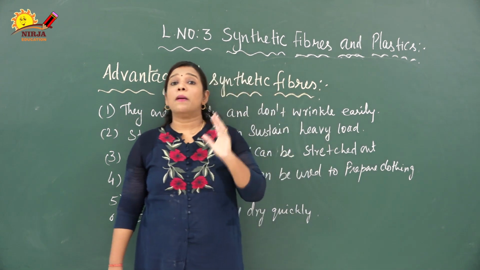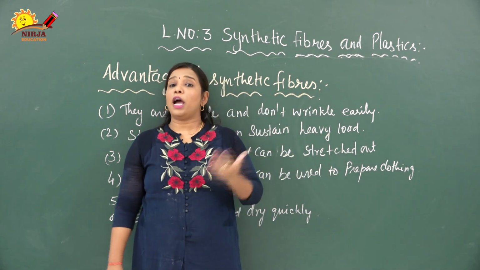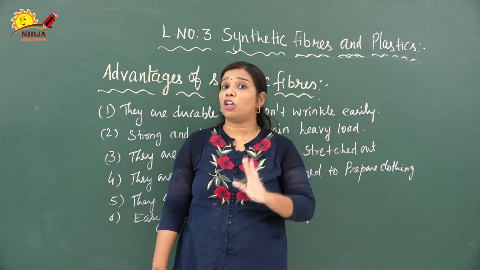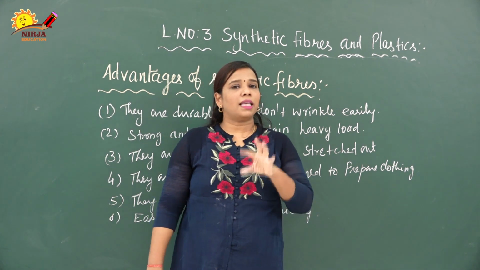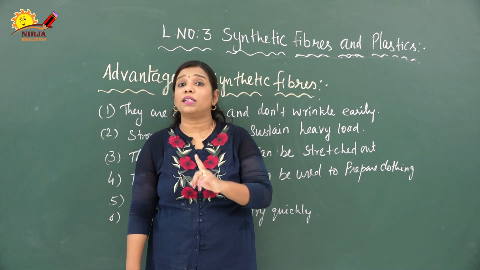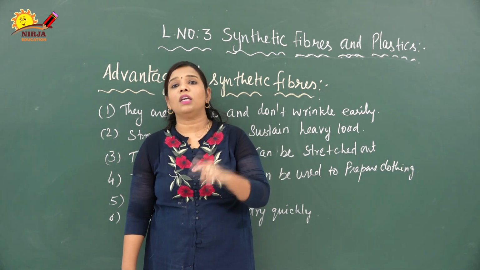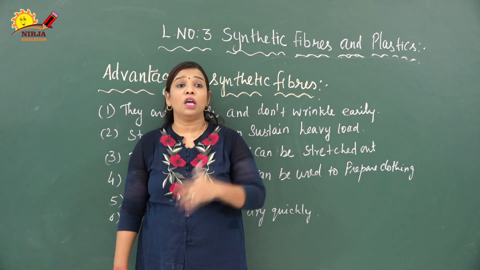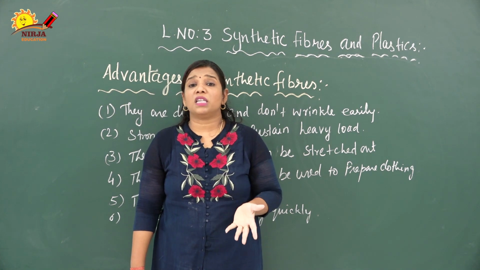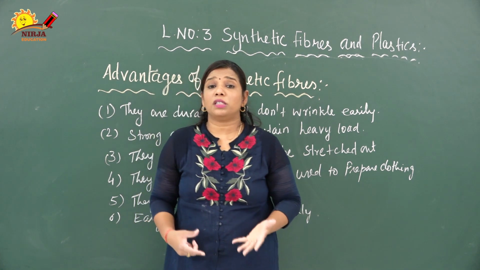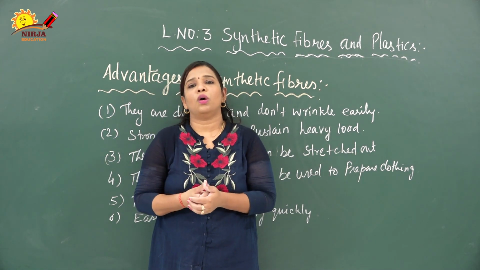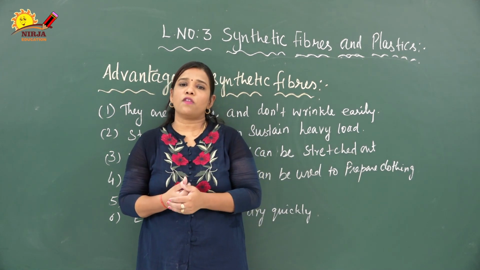The third one is they melt and burn easily. I told already, this is the sixth characteristic of synthetic fiber, they are inflammable. What is that? They can catch fire very fast. So that is the reason we should not wear synthetic fibers while cooking in the kitchen or near outdoor fires. That is the main disadvantage. Suppose it catches fire, it sticks on the body and gives severe burns also. So that is the third disadvantage of synthetic fiber.